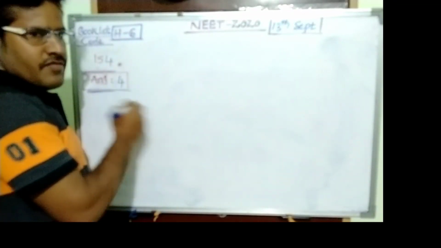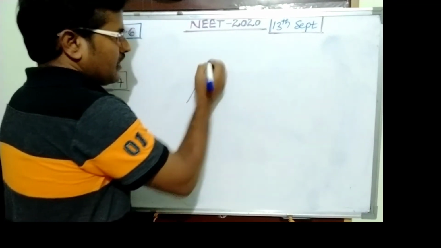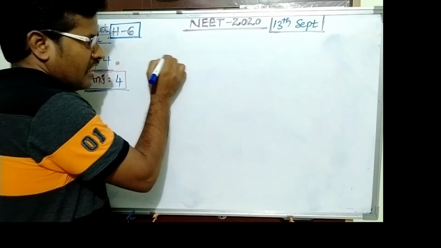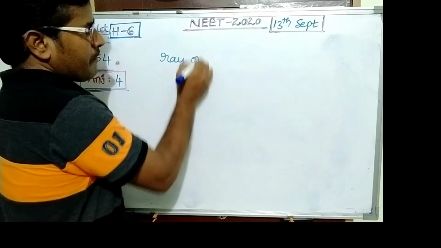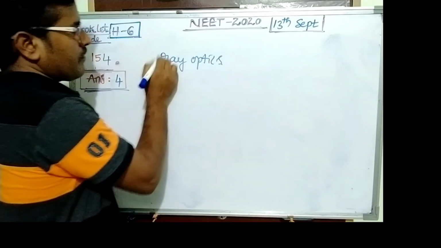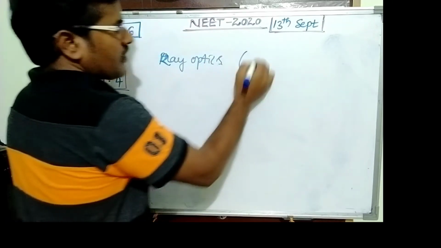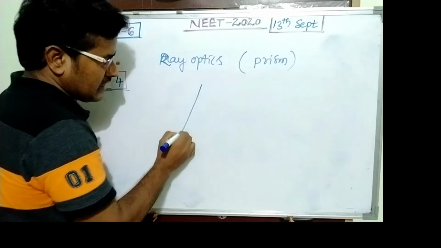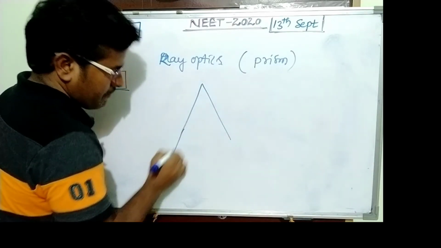Question number 154. So the answer is 4. But this question is from the light section, ray optics. The subarticle is prism. One thin prism is given.